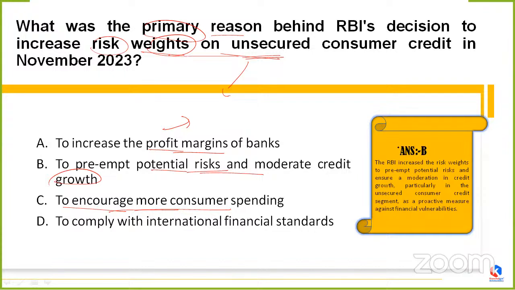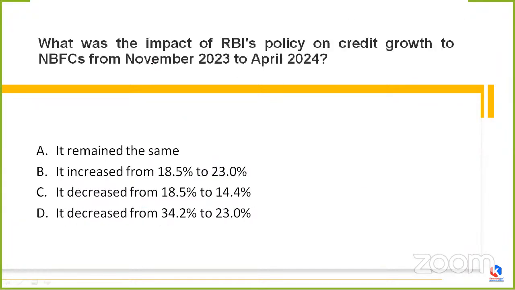Coming back to the question. RBI has increased the risk weights to preempt the potential risk. And why has it been done? It has been done to ensure moderation in credit growth, particularly in the unsecured consumer credit segment. This whole thing revolves around the unsecured segment, and it came up as a proactive measure against any kind of financial vulnerabilities in the future. Clear? So coming to the next question.